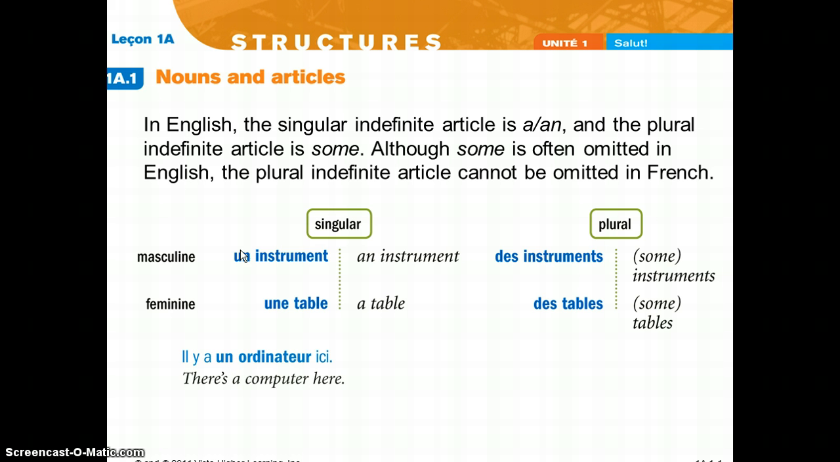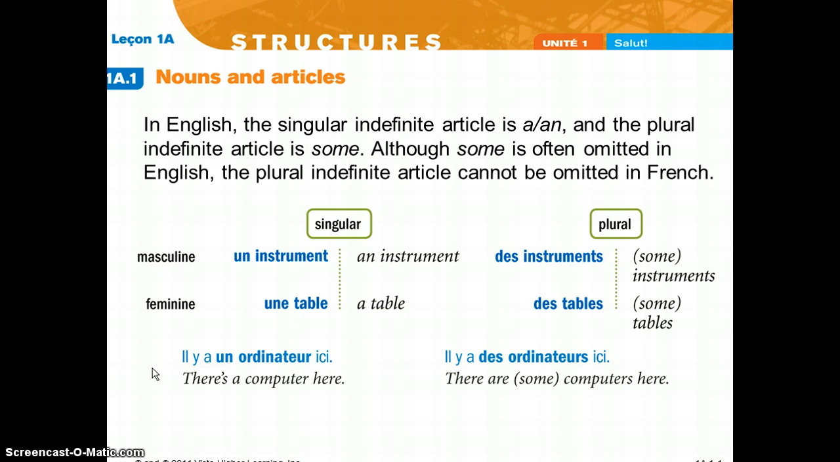So practicing using un instrument and changing it to des instruments, let's look at what we'll get for il y a un ordinateur ici. We get il y a des ordinateurs ici. I'm pronouncing this S slightly because of this vowel. I'm making the liaison. And notice in our translation, there are some computers here, or in English we can say that there are computers here.